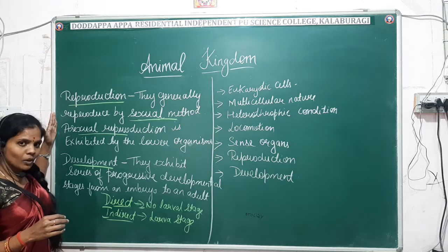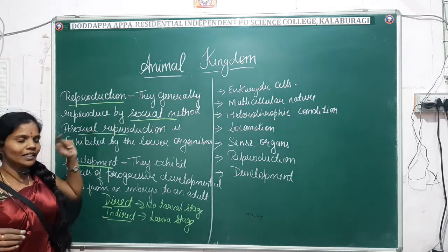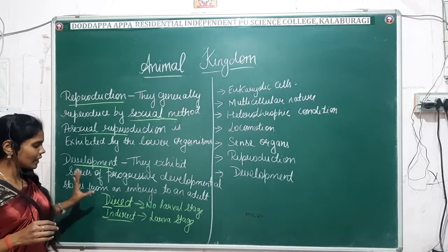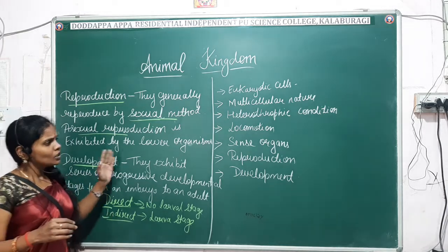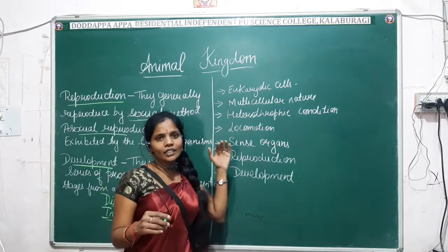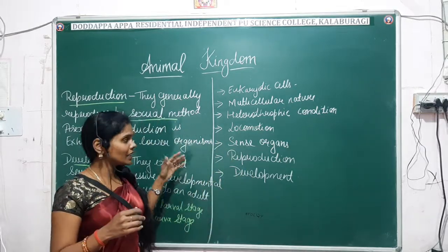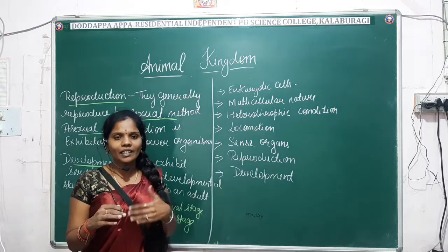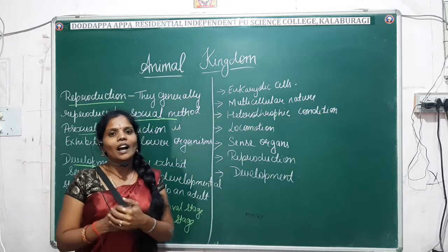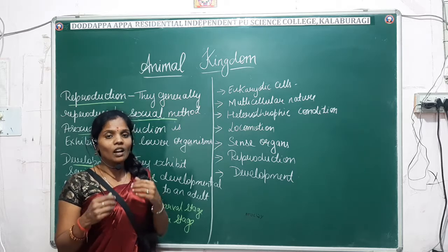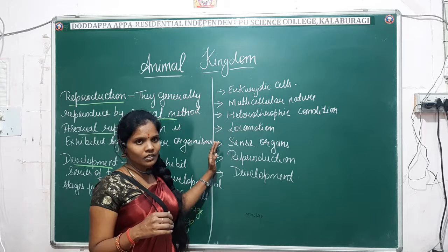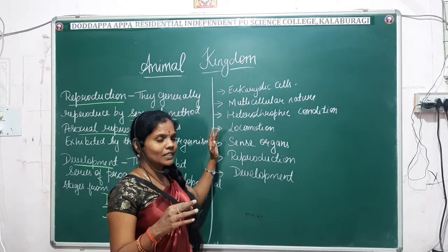Hope you are clear with reproduction and the types of reproduction: one is sexual and another one is asexual. Then development, direct and indirect development. Fine. So these are the characters or features we consider in the animal kingdom, that is, how kingdom Animalia differs from the other kingdoms based on these features. Right? Let's have a glance once again.